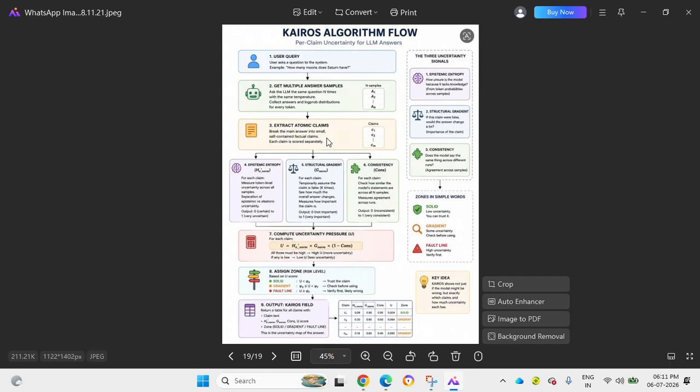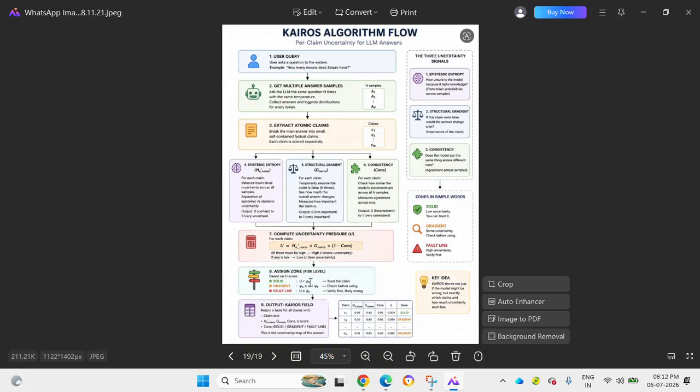Then it extracts the claims, breaking the answer into small factual claims, and each claim is scored separately. For scoring, we have our equation, U equals H norm times G norm times inconsistency. This is our master equation that computes the uncertainty pressure. Firstly, we have the epistemic entropy, the structural gradient, the inconsistency, and then after calculating the uncertainty pressure, it assigns a zone to it, risk levels based on the U score: solid, gradient, or fault line.